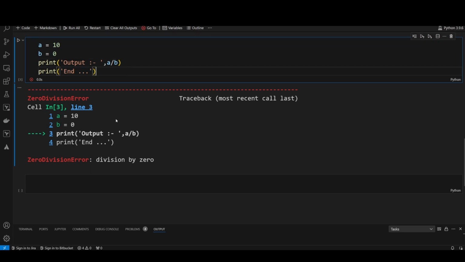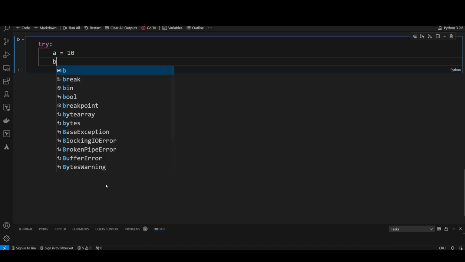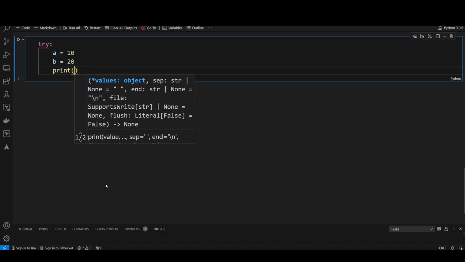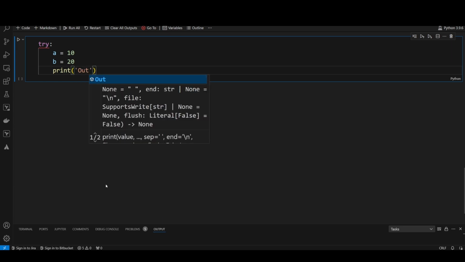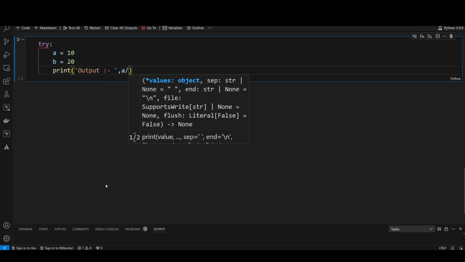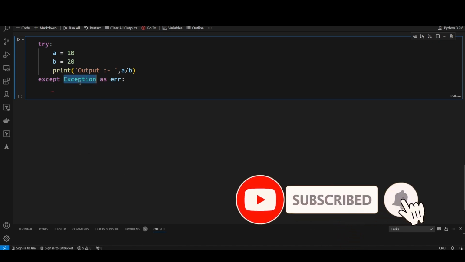Okay, so how can we handle these situations? As we saw earlier, we have to start with the try. And here I am declaring the same thing, a equal to 10 and b equal to 20, and print, parenthesis, and here output. And here I am just doing a divided by b. Okay, and using except Exception as error. So I'm just capturing the error, whatever error has been raised, right? Using this particular keyword, I'm capturing the error values in this particular variable.